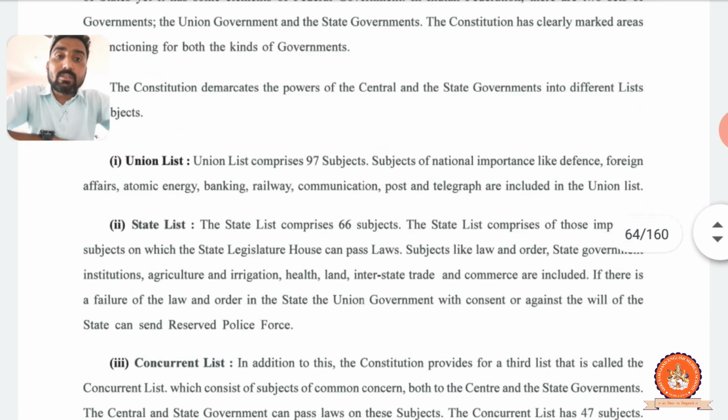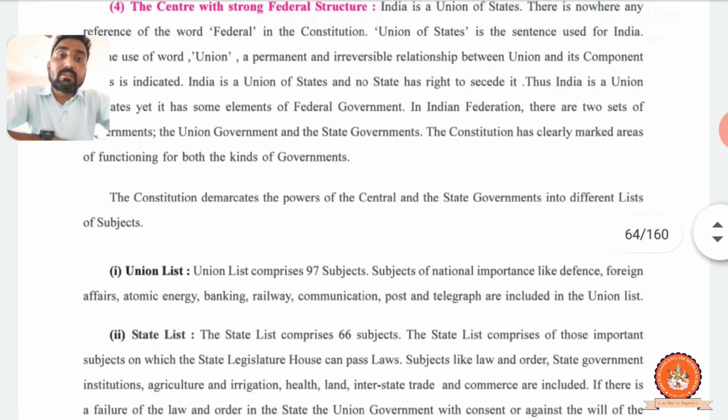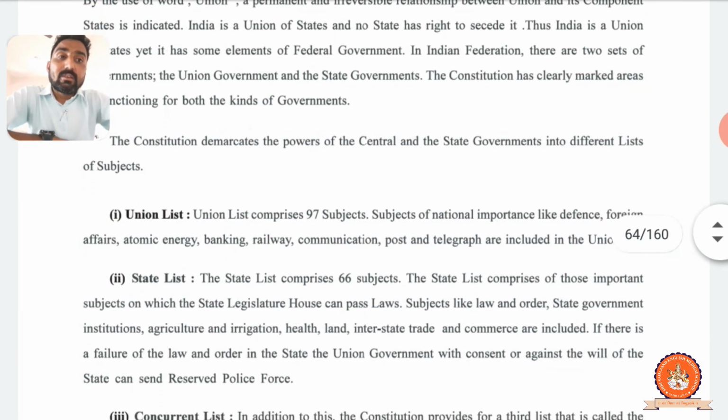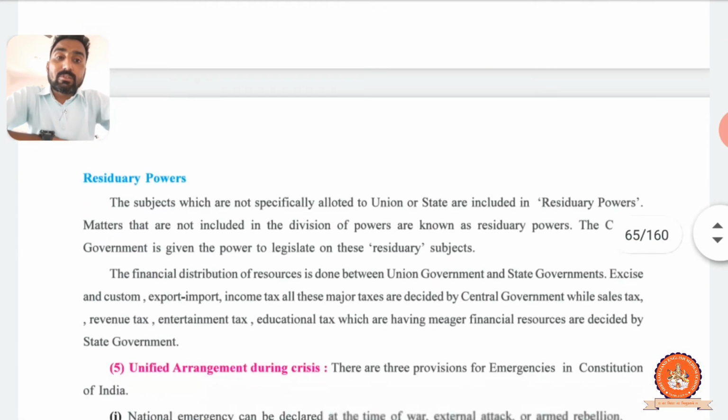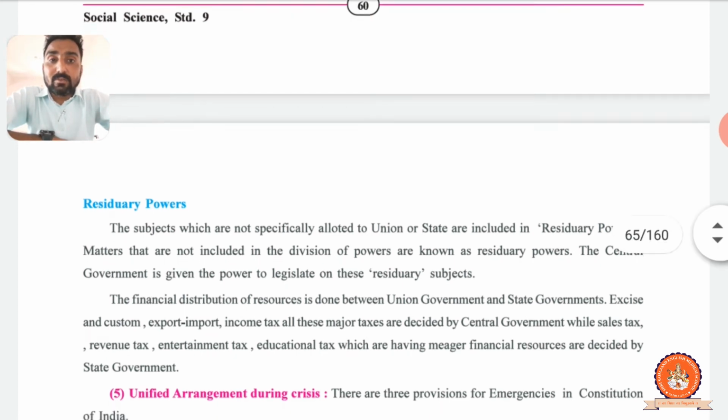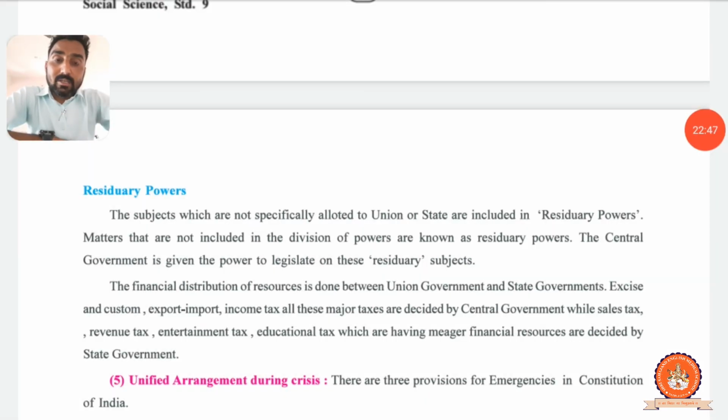So three lists: union list, state list and concurrent list, right? This is the center with a strong federal structure, you can include in this one, right? So these three lists, I hope you got every point, right? Now about the constitution, residuary power. What is residuary power? We will learn about it, right? I have underlined those points, so please write them in your books and recall them so you can understand more, right?